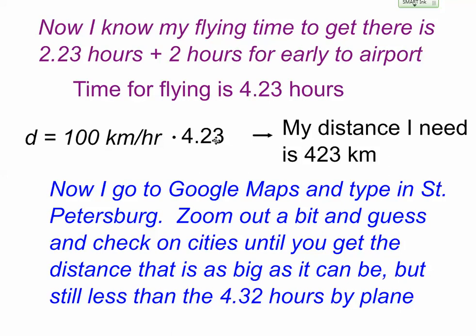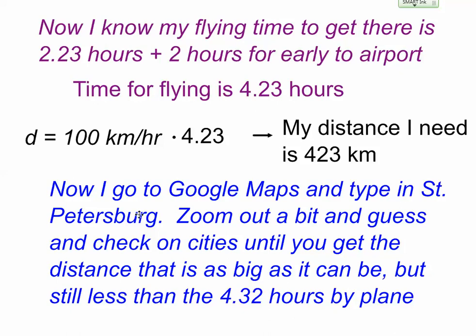So if I multiply my car rate times my time that I want to beat by the plane, I get 423 kilometers. So I want to find what city is less than 423 kilometers but is close to 423 kilometers. That's a city I could live in where I could get to St. Petersburg faster by car than by flying from Vienna.